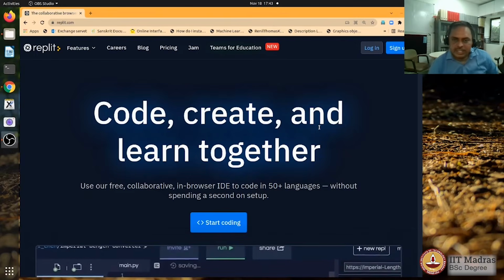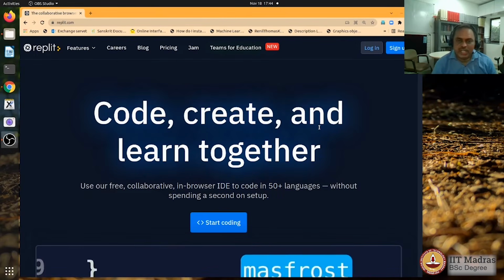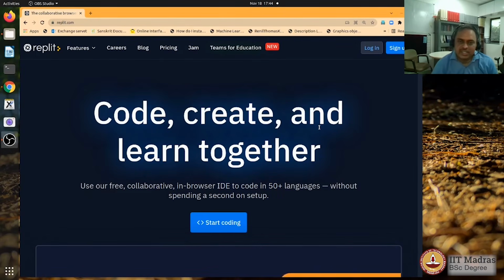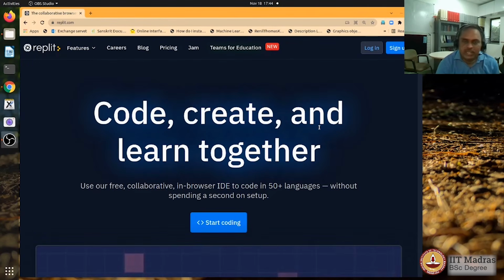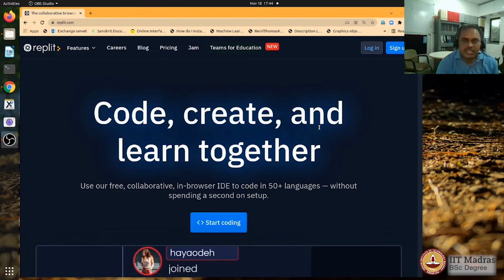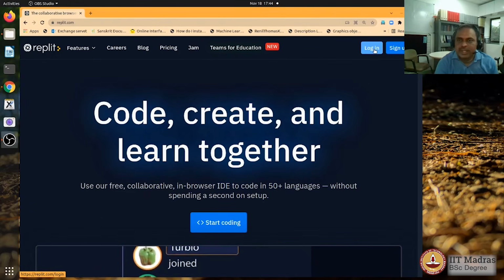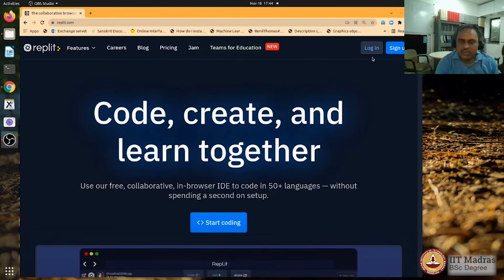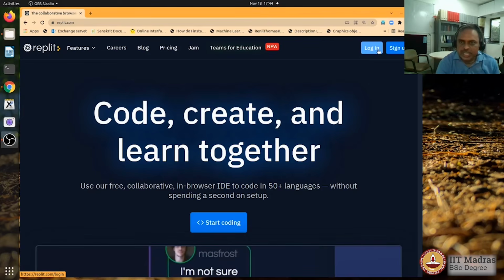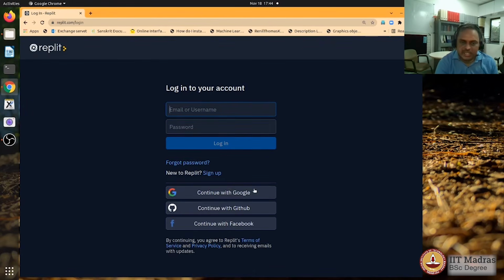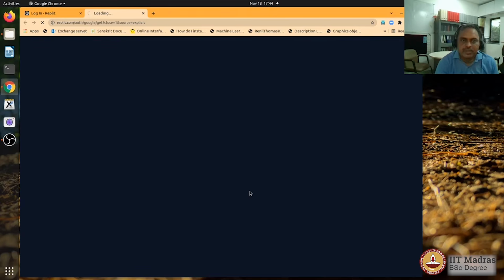If you are looking for a cloud-based environment to try out the command line exercises as part of this course, I would recommend you to have a look at the replit.com website. So I am opening that here. So if you do not have an account on Google or Facebook or GitHub, you may want to sign up and create your own login there, or you could just log in directly using your Google account.